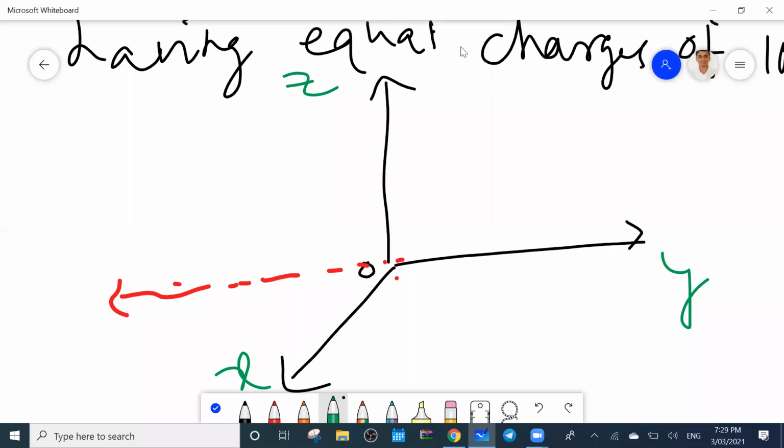So where will (0, 0, 1) be? x equal to 0, y equal to 0, z equal to 1. So suppose this is the point z equal to 1 here. Here z equal to 1, here x equal to 1, here y equal to 1. Other coordinates are 0. So this point will be (0, 0, 1). Yes or no? Yes, sir.